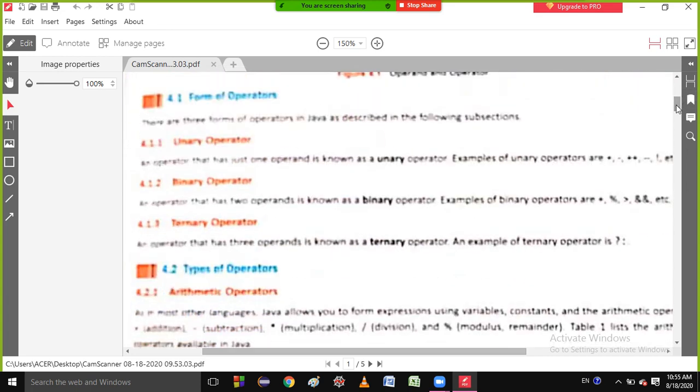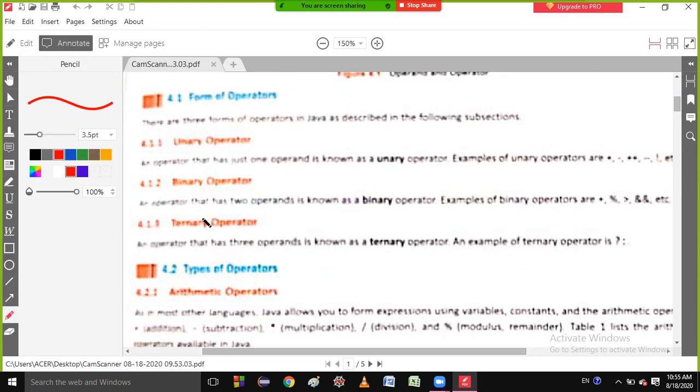Is it clear to you, students? So unary operator, binary operator, and ternary operator. By the name, unary means the operator which works on a single operand. Listen very carefully: the operator which works on a single operand is called a unary operator. You will ask which operators are unary, like plus plus and minus minus. These are the increment operator and decrement operator, so these come under the unary operator.